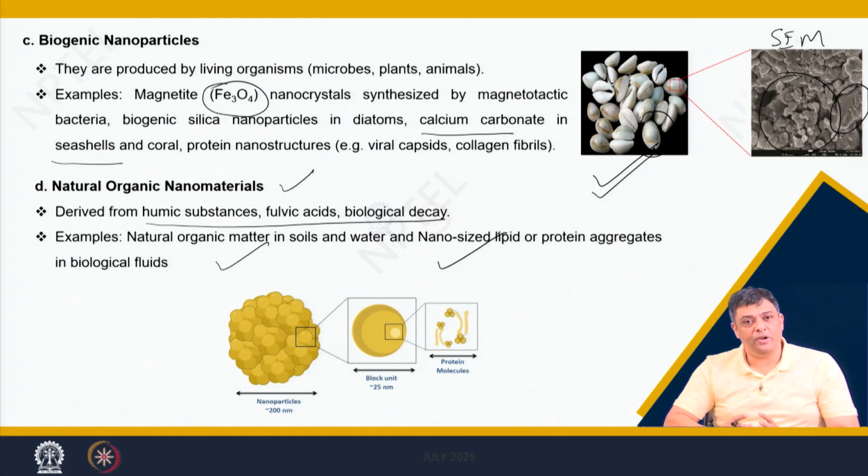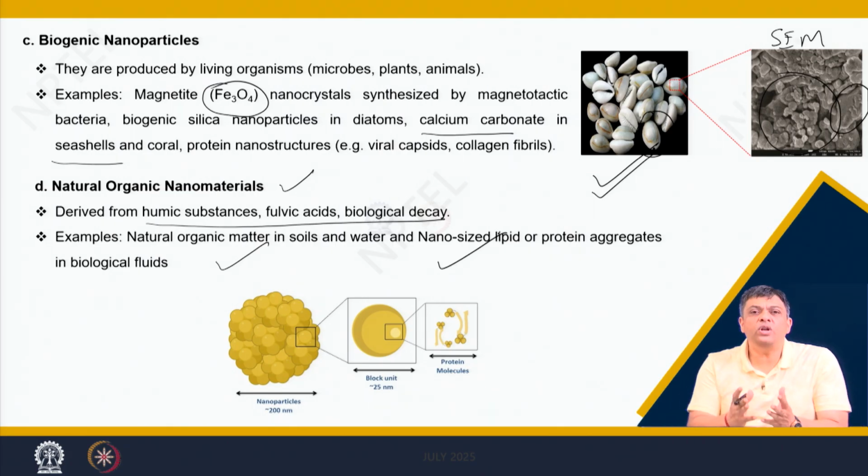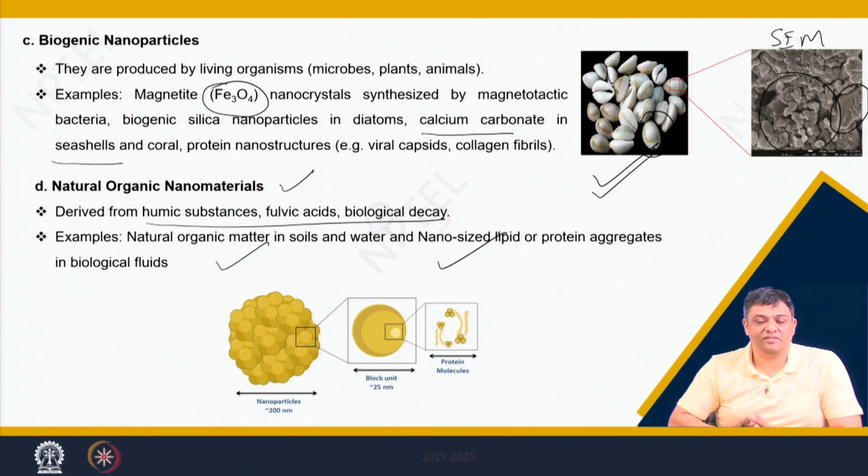So, it is very simple, but now if I ask you, why do you need these subclassifications? You will be easily giving me an answer that suppose we are trying to extract organic nanoparticles without human intervention, then what type of particles can I get? I will talk about the natural organic nanoparticles.